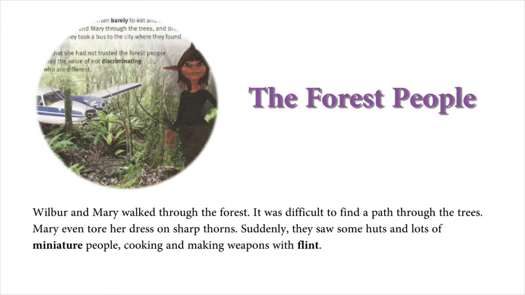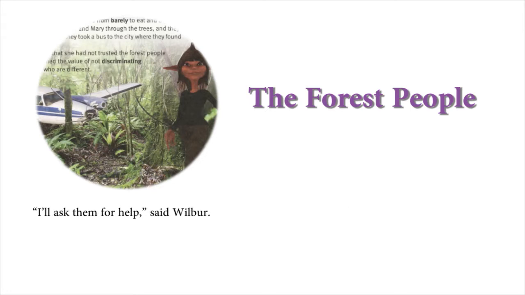Wilbur and Mary walked through the forest. It was difficult to find a path through the trees. Mary even tore her dress on sharp thorns. Suddenly, they saw some huts, and lots of miniature people cooking and making weapons with flint. "I'll ask them for help," said Wilbur.